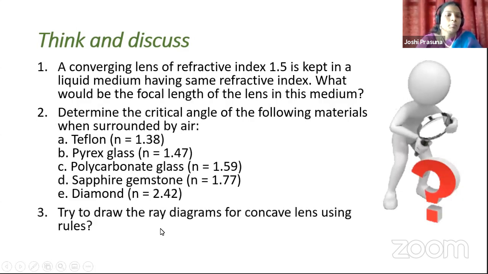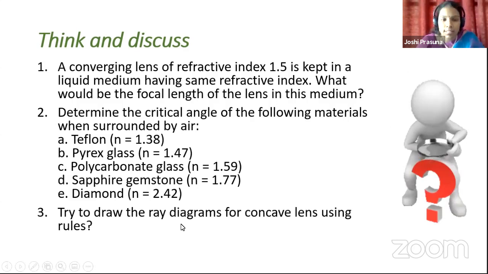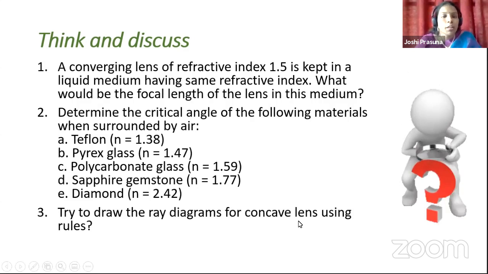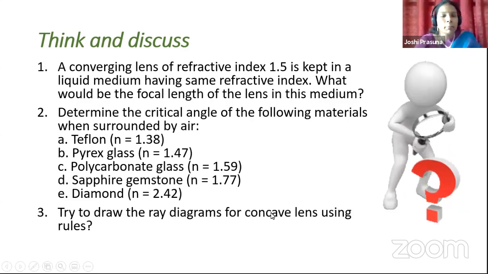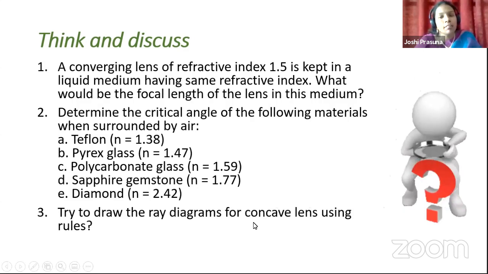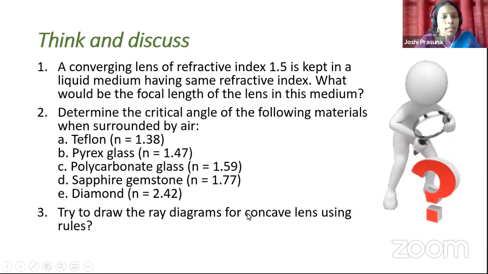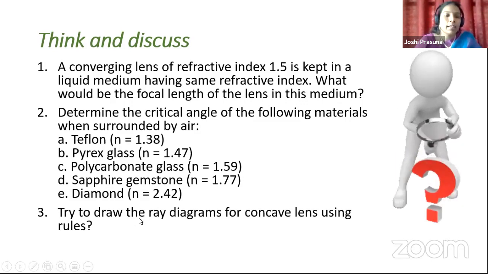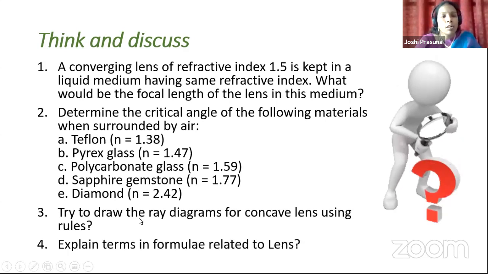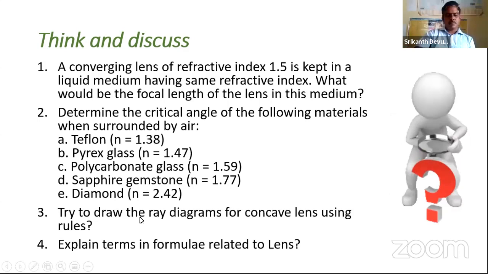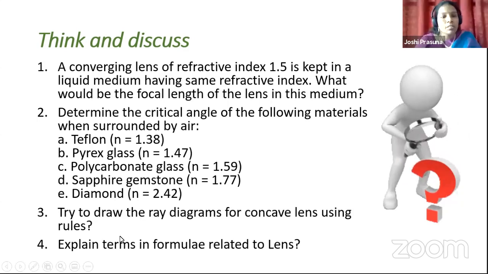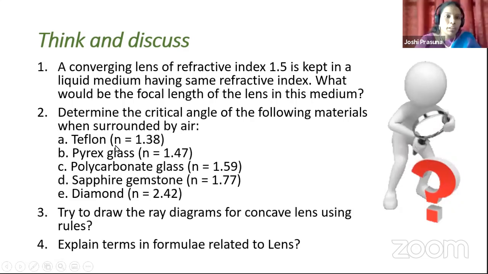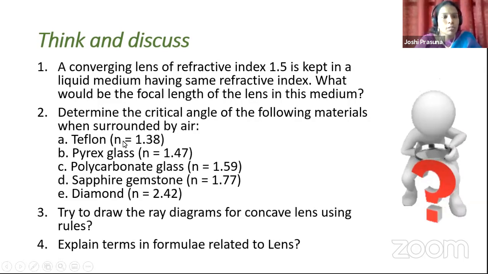Okay, children, the next question: I have drawn the ray diagrams for a convex lens. Now try to draw the ray diagrams for a concave lens using the same set of rules. But remember, when you draw ray diagrams for a concave lens, the rays don't converge. They seem to be diverging away from a point. So remember that rule to draw the ray diagrams. Next one is to explain the terms in the formula related to lens. These are the questions for your assessment, or you can call them questions for discussion.